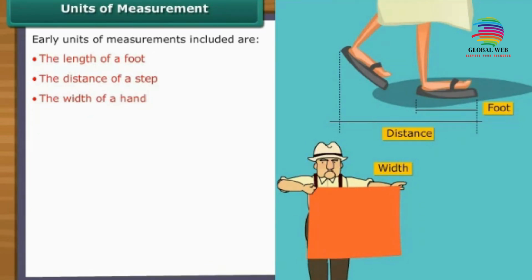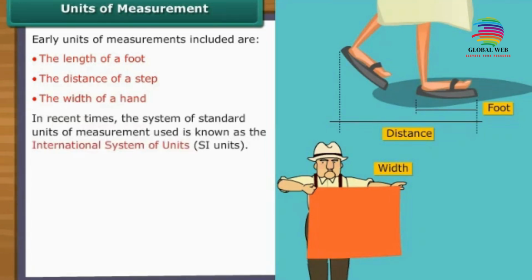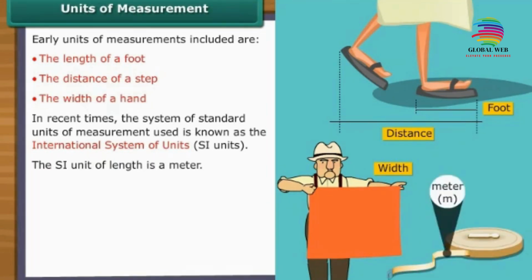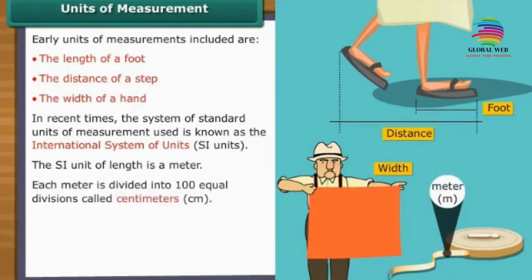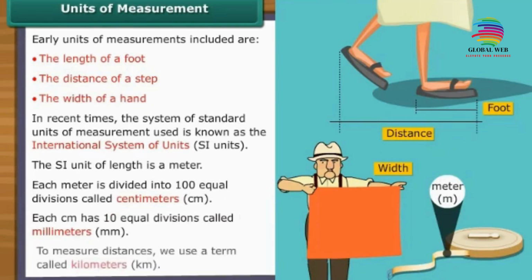This system is a standard unit of measurement, and the system of standard units of measurement used now is known as the International System of Units, or SI units. The SI unit of length is a meter. Each meter is divided into 100 equal divisions. These are called centimeters, or cm. Each centimeter has 10 equal divisions. These divisions are called millimeters, or mm. To measure distances, we use a term called kilometers, or km.